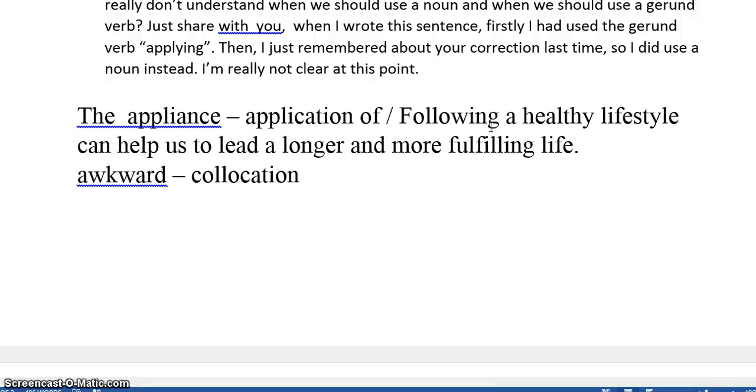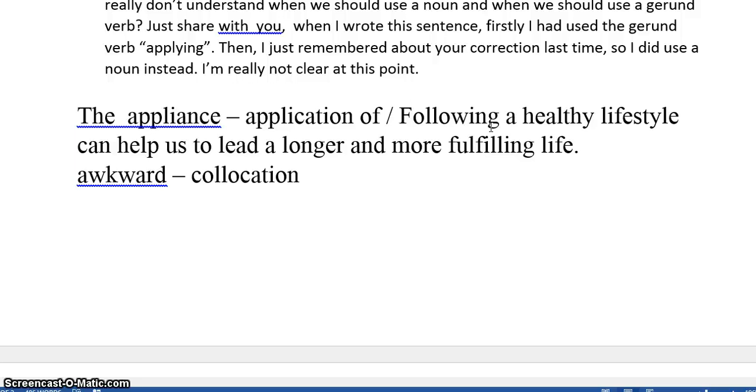So if we think about gerunds, we need to think about, what are they doing in the sentence? So appearing a disease doesn't sound right. It doesn't make sense, because the disease, yes, it is appearing, but it's appearing in front of our eyes.